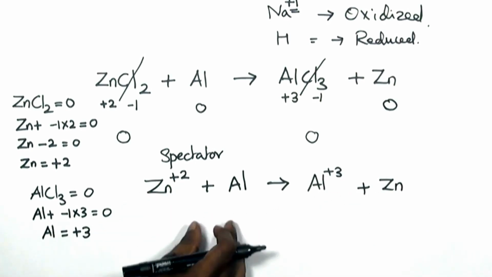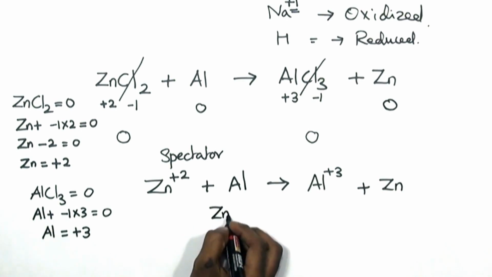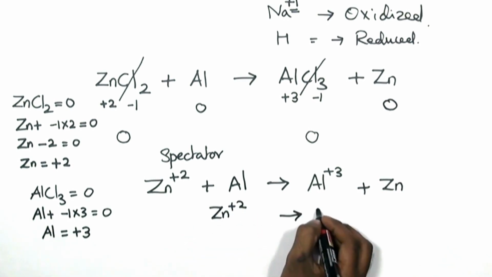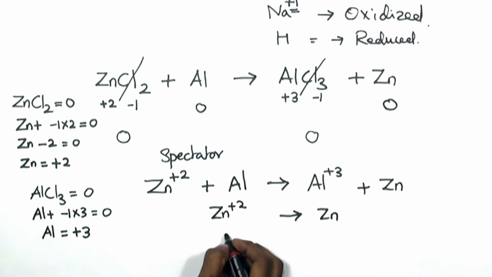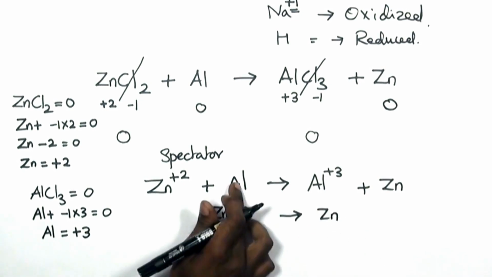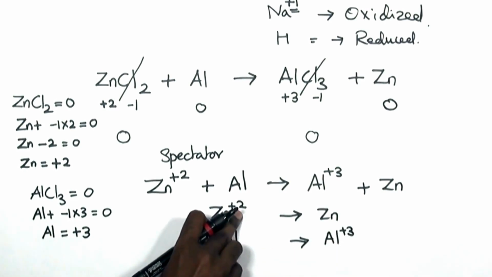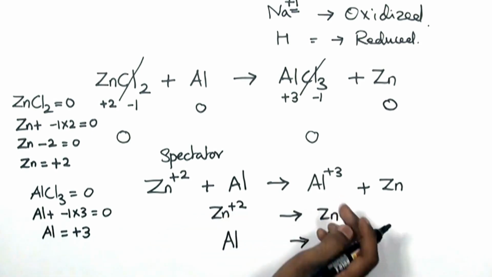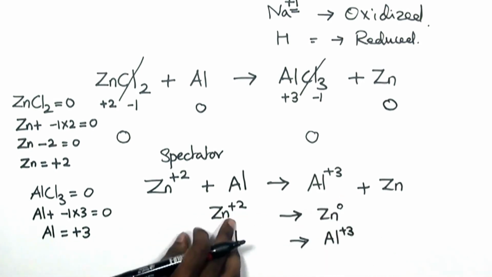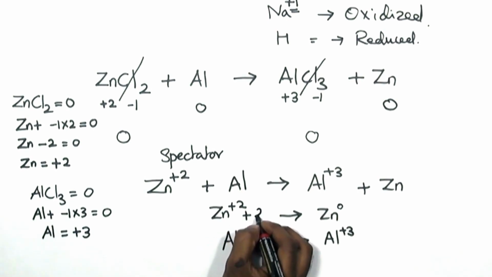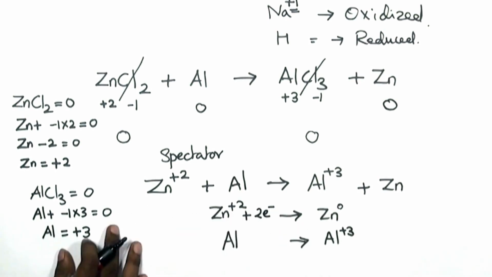Let's write the zinc part alone. Zinc from +2 state, it has become Zn. Let's write the aluminium part. Aluminium has become aluminium 3+. So what had happened to Zn? From +2 state, it has become 0. And this change would be possible when it gains 2 electrons.